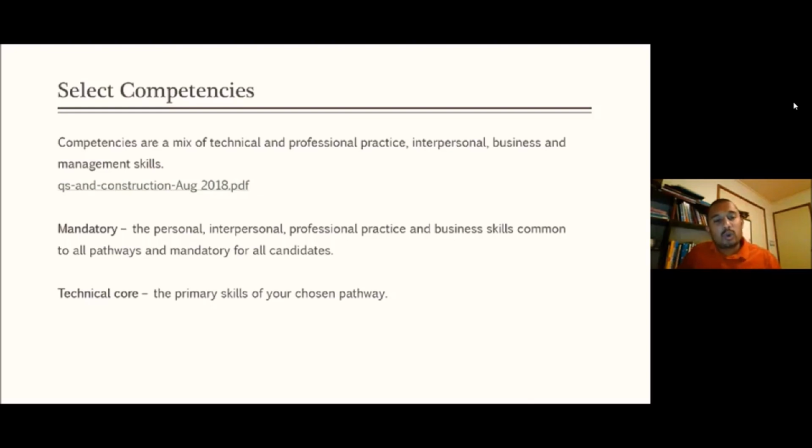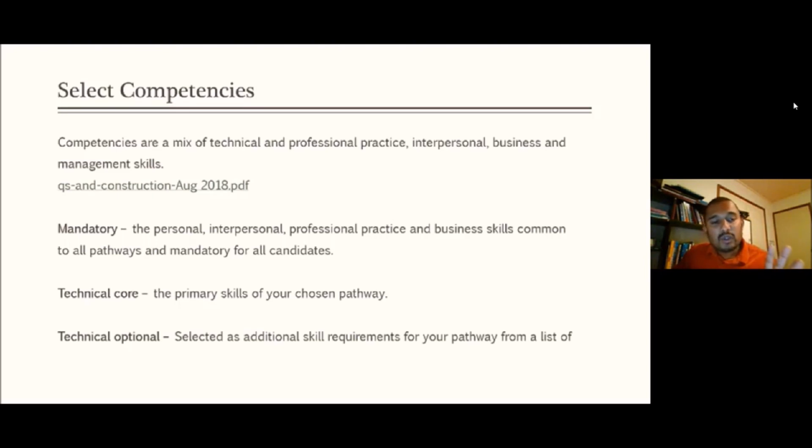Then you have technical core. These are the primary skills of your chosen pathway. So if you are in quantity surveying and construction, the technical core competencies are focused on quantity surveying. Usually you have to select 6 competencies for technical core. At the moment, they are giving 7 or 8 competencies, out of which you have to select 6. We will come to that in detail now.